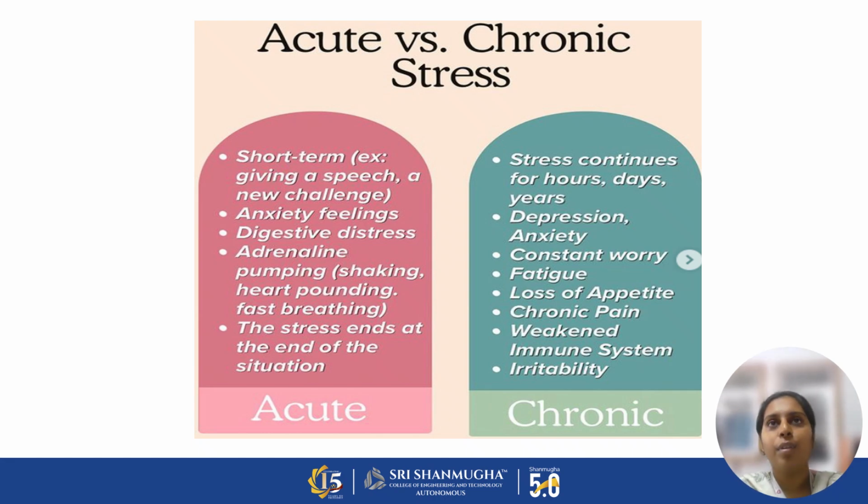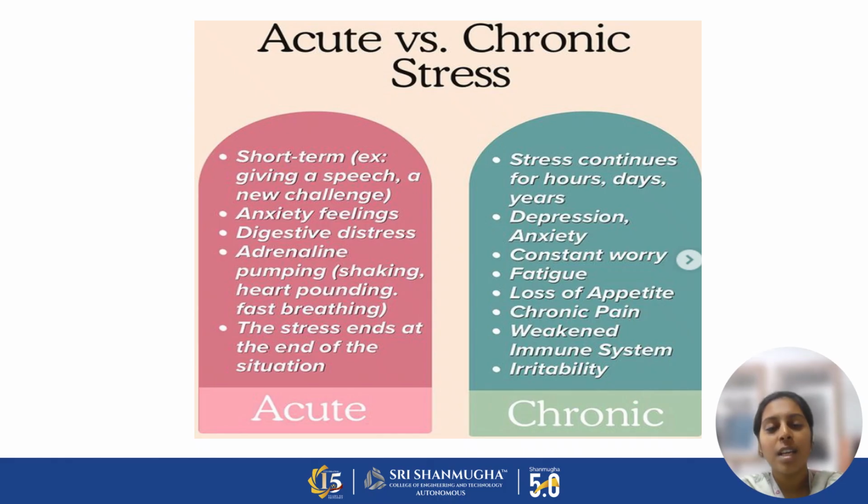For example, of acute stress, while giving a speech, when the teacher asks you to come in front and give a speech, a new challenge. This acute stress ends at the end of the situation, but chronic stress is a constant worry.